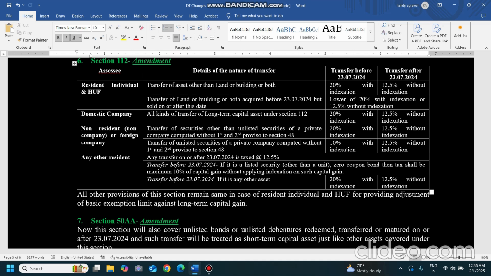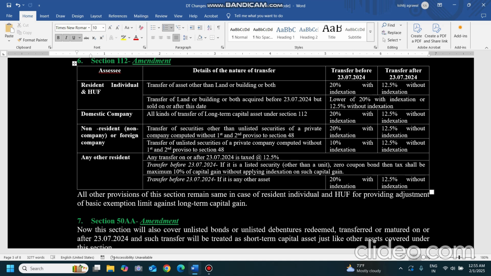But when the SSC acquired the property with the intention to sell it within a period of 5 years, 10 years, or after some years, he's shifting to some other place and is planning to sell it, so he was not aware that this drastic change would come in the Income Tax Act, and due to this amendment there is a lot of difference in his tax liabilities. So this benefit is provided to the SSC over here. If it is not a land or building or both, if it is any other asset for resident individual and HUF, then it is the same. If it is transferred before 23rd July, then 20% with indexation, but if it is after, 12.5% without indexation. SSC does not have any option over here.